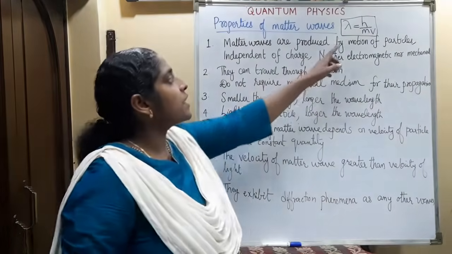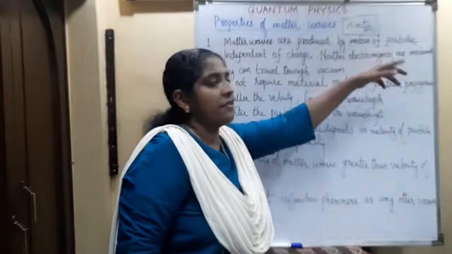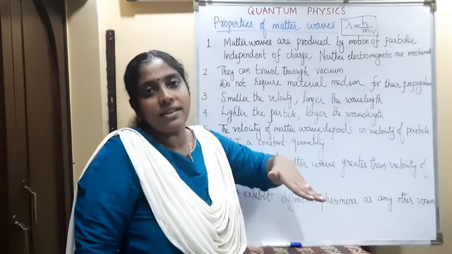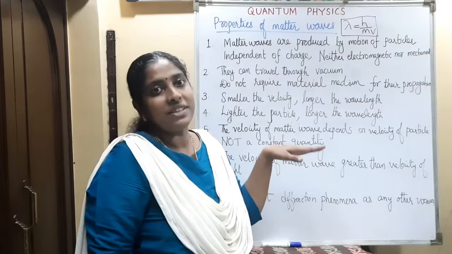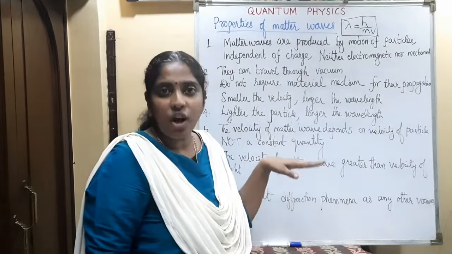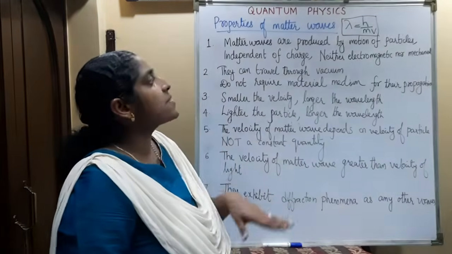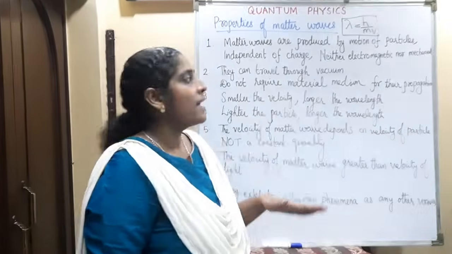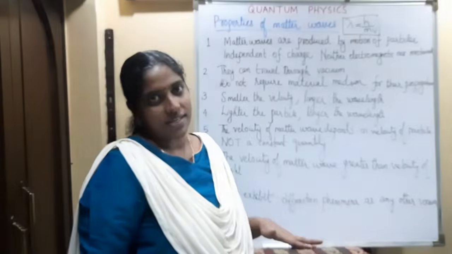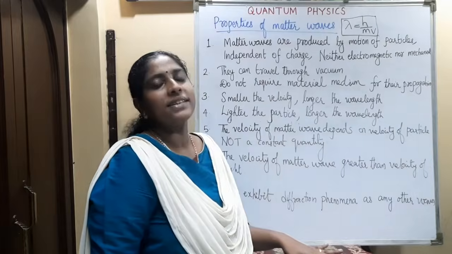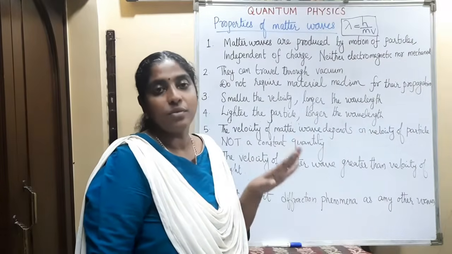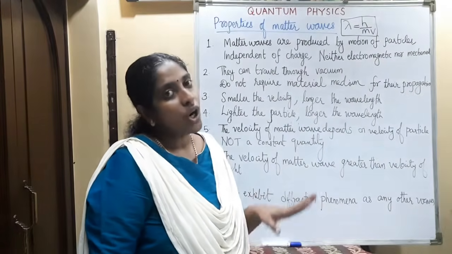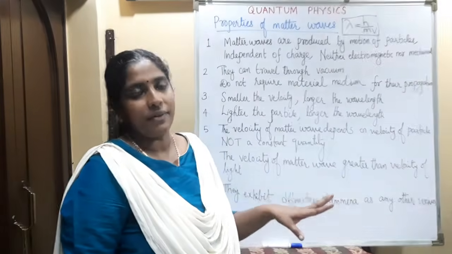That is, if the particle is at rest, if there is no motion, we cannot say that waves are associated with that particle. That is, matter waves are not there. So the first property is matter waves are produced by motion of particles and are independent of charge. It is neither electromagnetic nor mechanical; the matter waves are not electromagnetic, not mechanical wave or acoustic wave like that.